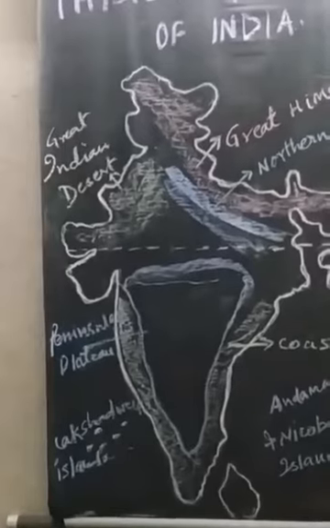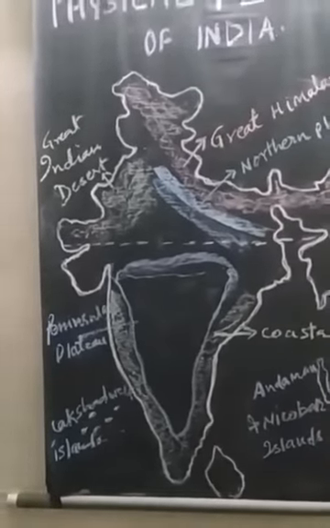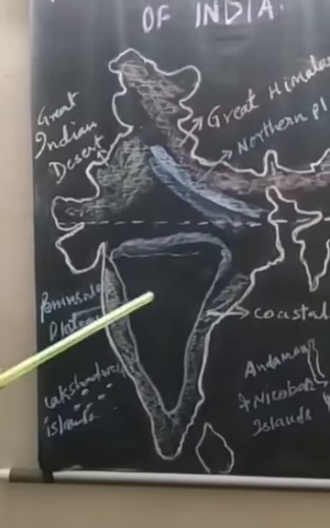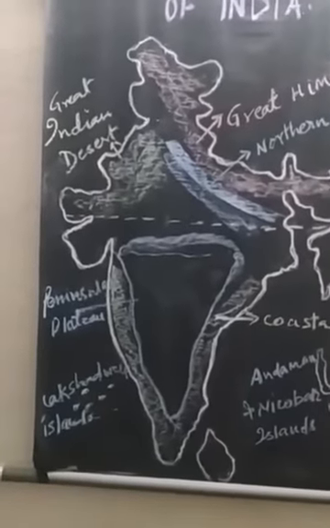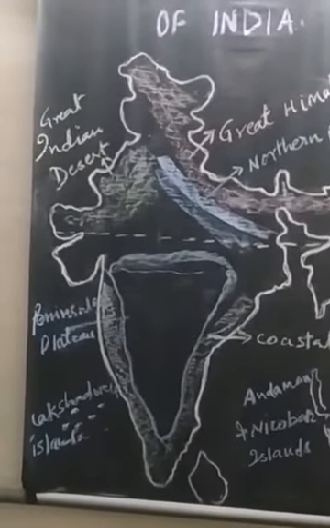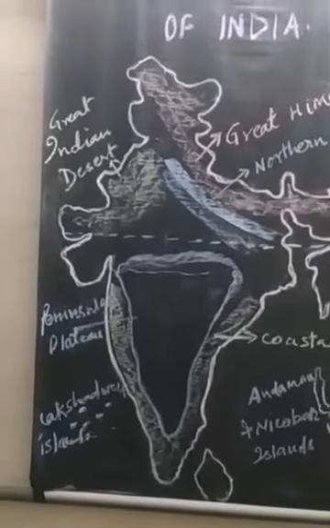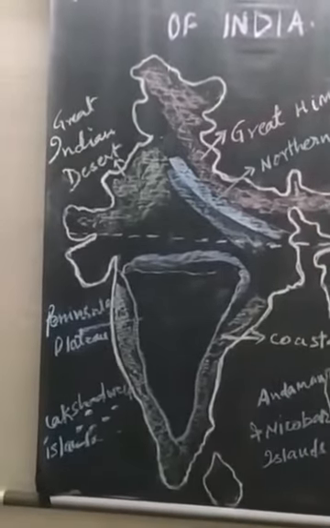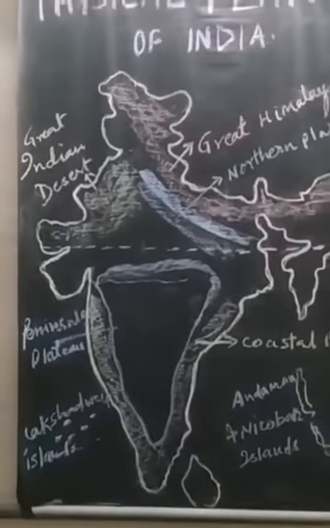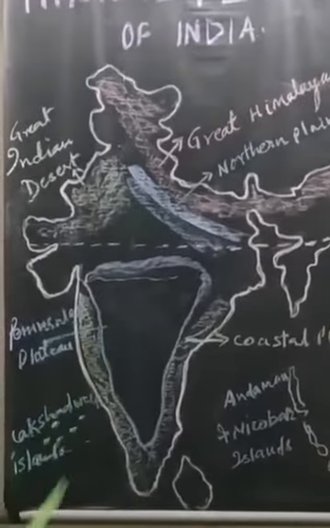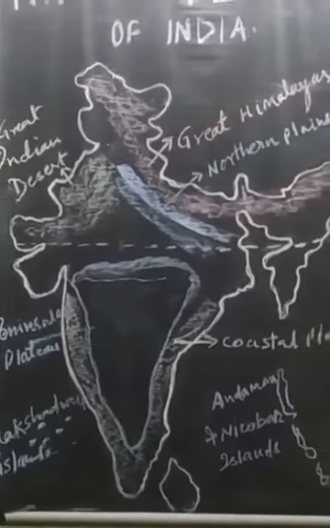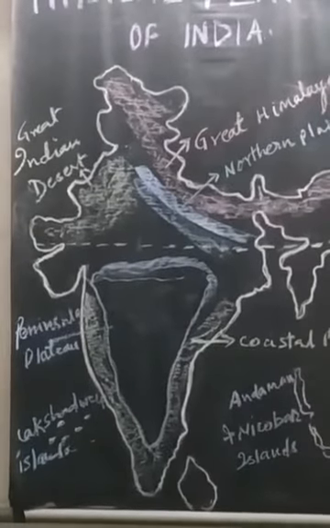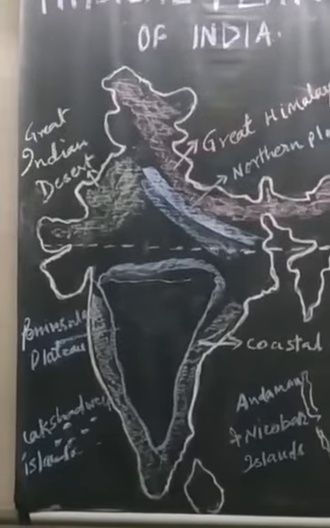One of the distinct features of the Peninsular Plateau is the black soil area known as the Deccan Trap region. This is the Deccan Trap region which is covered by black soil, which is of volcanic origin, hence the rocks are igneous. Actually, these rocks have denuded over time and are responsible for the formation of black soil in this region. So this is all about the Peninsular Plateau. Clear?